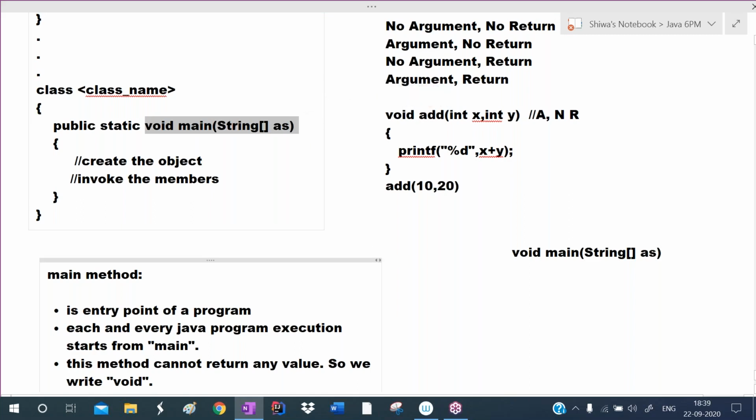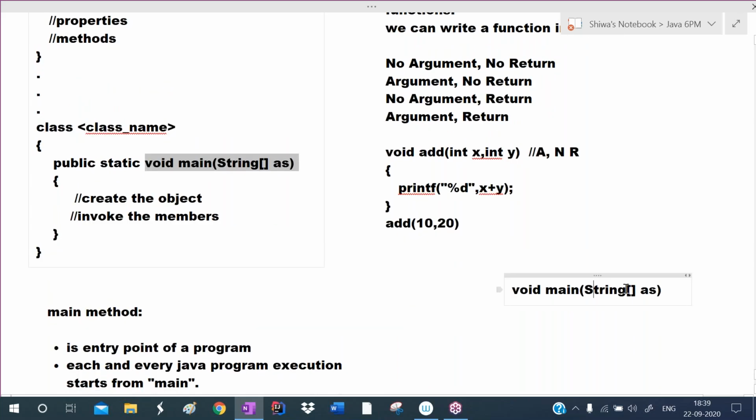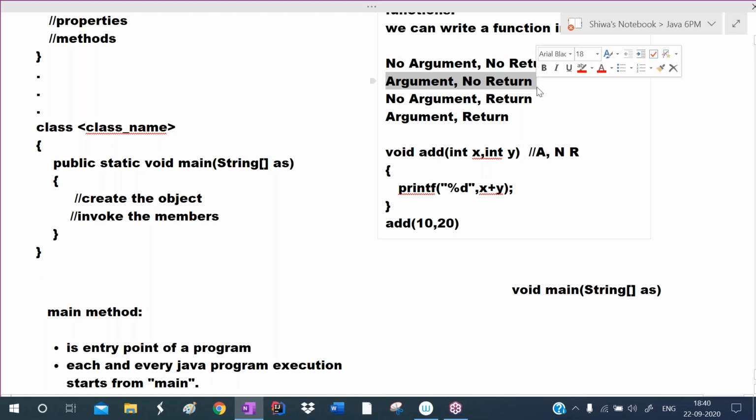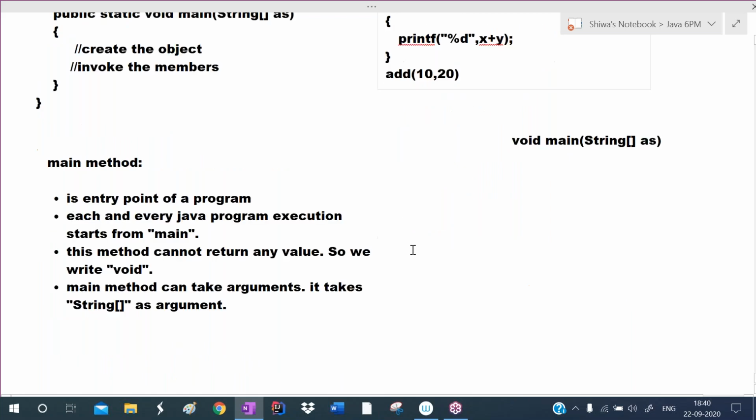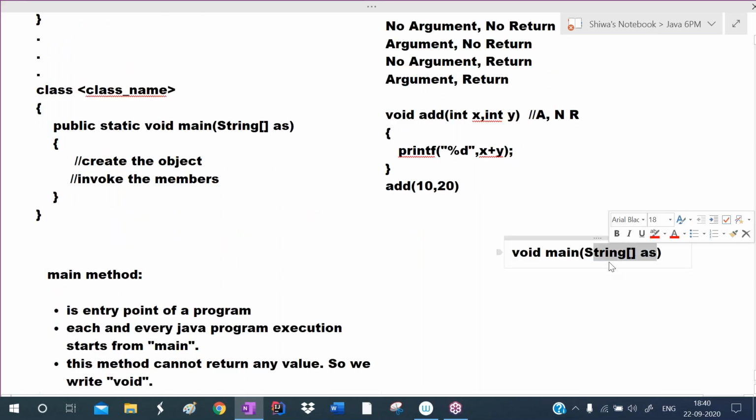So this main method is of which type? This main method is taking a string array as the argument, and it is not returning any value. So no return, but it is taking an argument. So main method is following the second type. Main method can take arguments but cannot return any value.